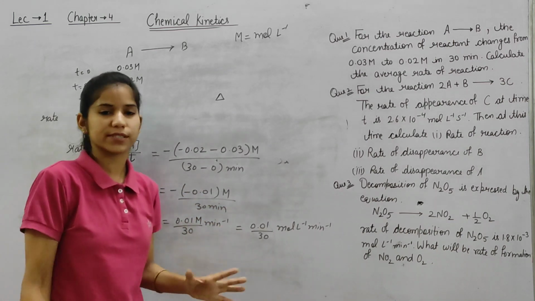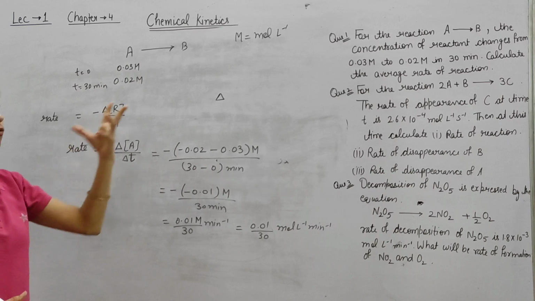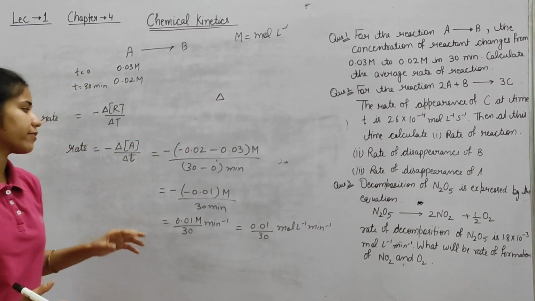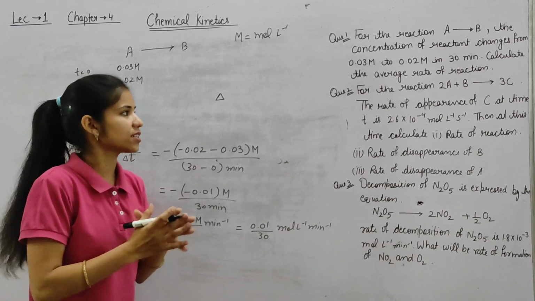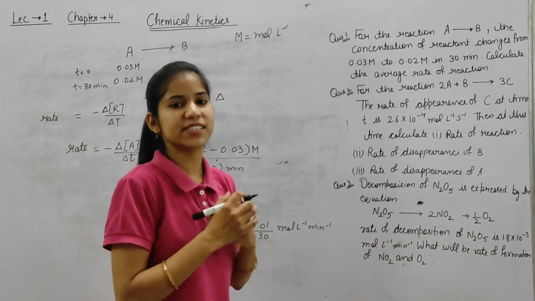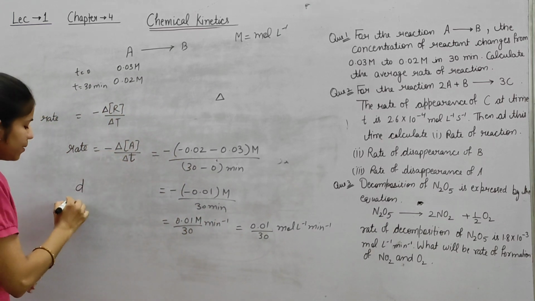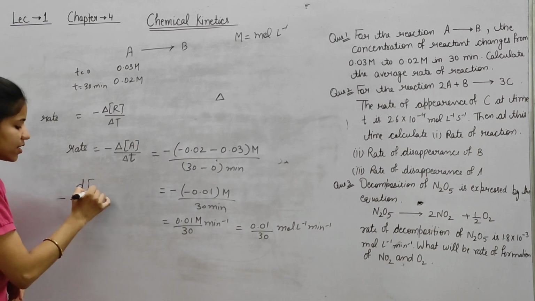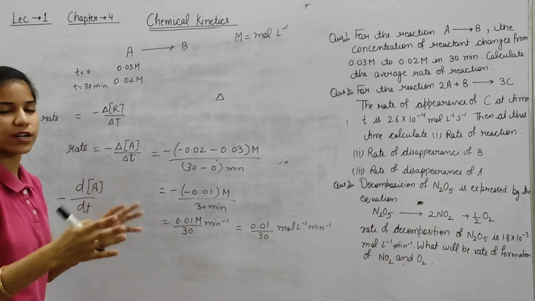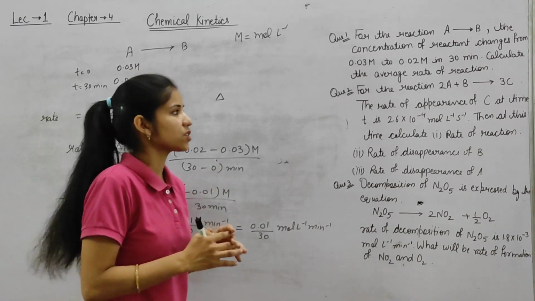Now we have to write the rate in terms of average rate. For average we use this simply. If we have to find the instantaneous rate, we write d by dt. If we are talking in terms of reactant, we use minus. If we are talking in terms of product, we use a positive sign. Now we are talking about our second question.